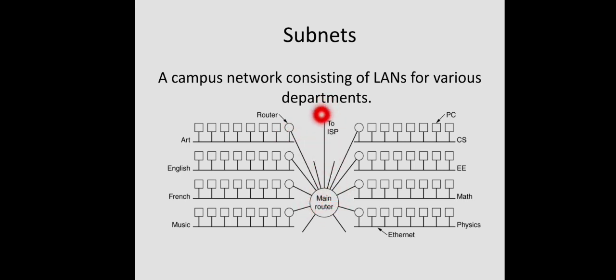So all the packets from the external world come through this main router, and this router will contain a table, and that table will map that particular packet address to the subnet address. Definitely some subnet mask will be required in this case. So this is how subnetting is done. Each and every department has a separate network, and it acts as a subnet. We will see an example for that also.